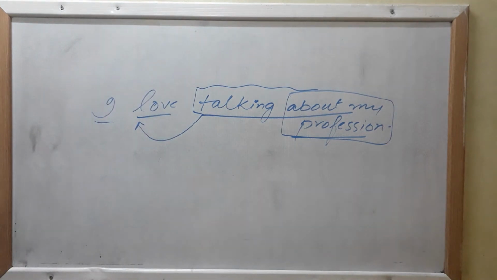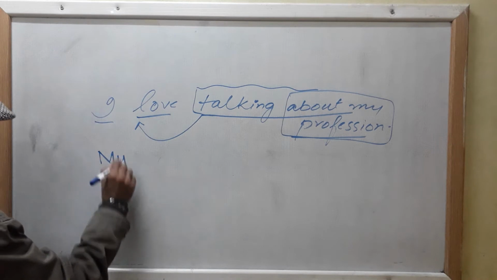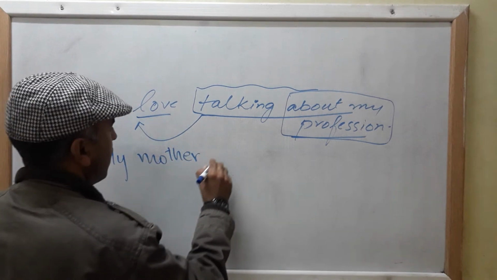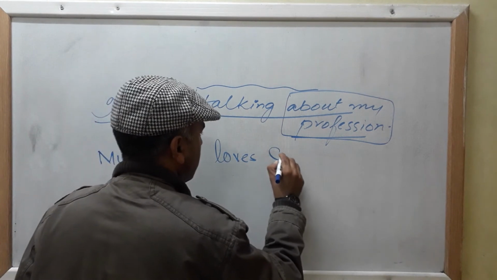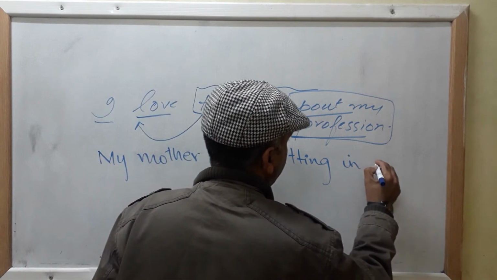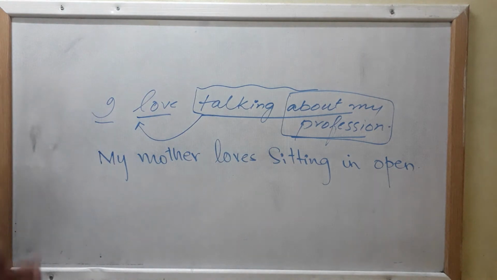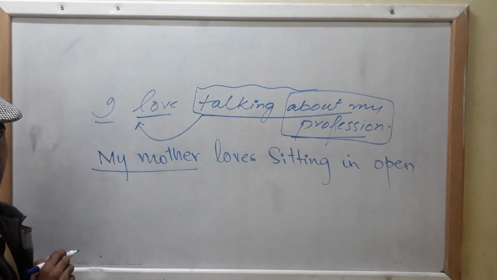Let me cite an example. My mother loves sitting in open. Here, look. My mother loves what?